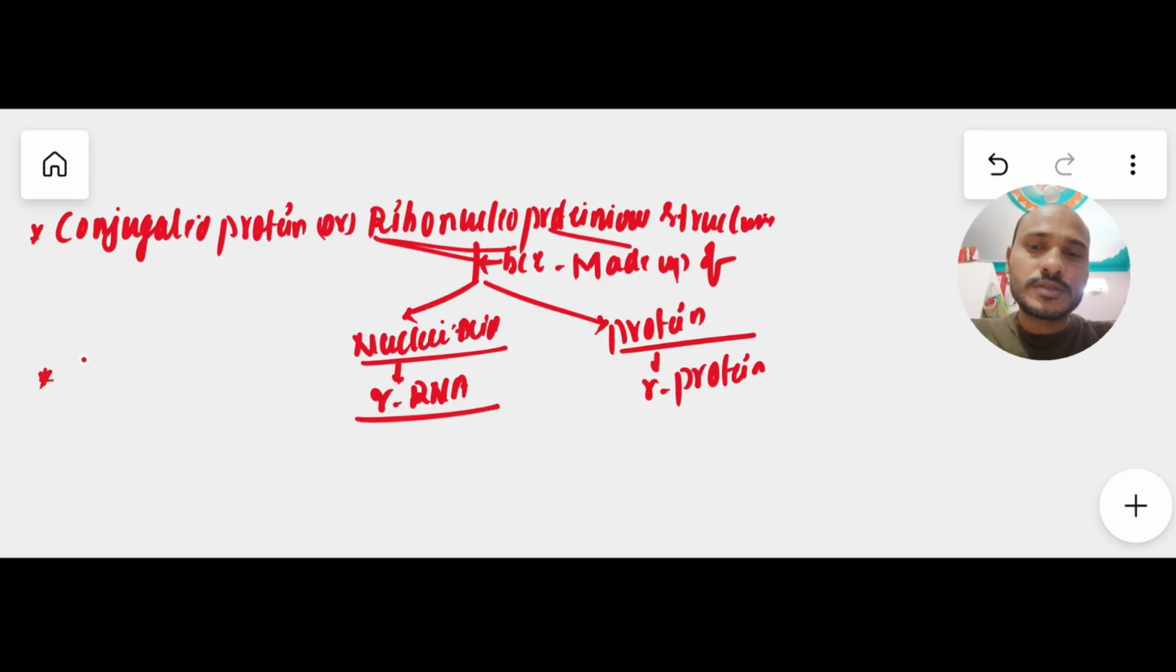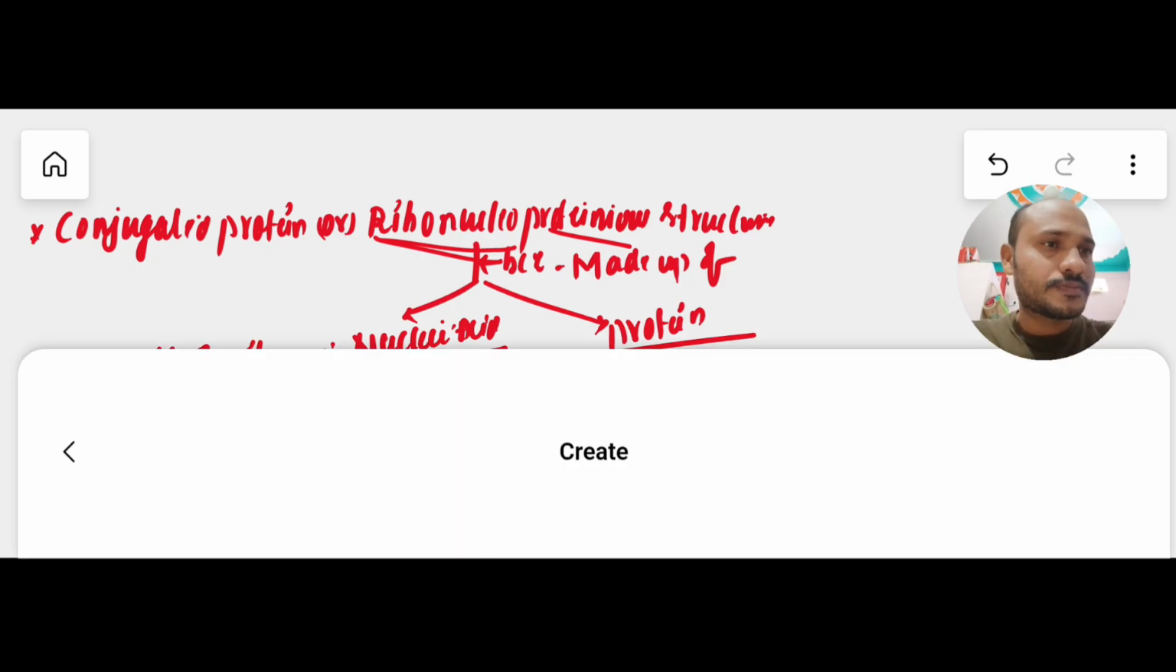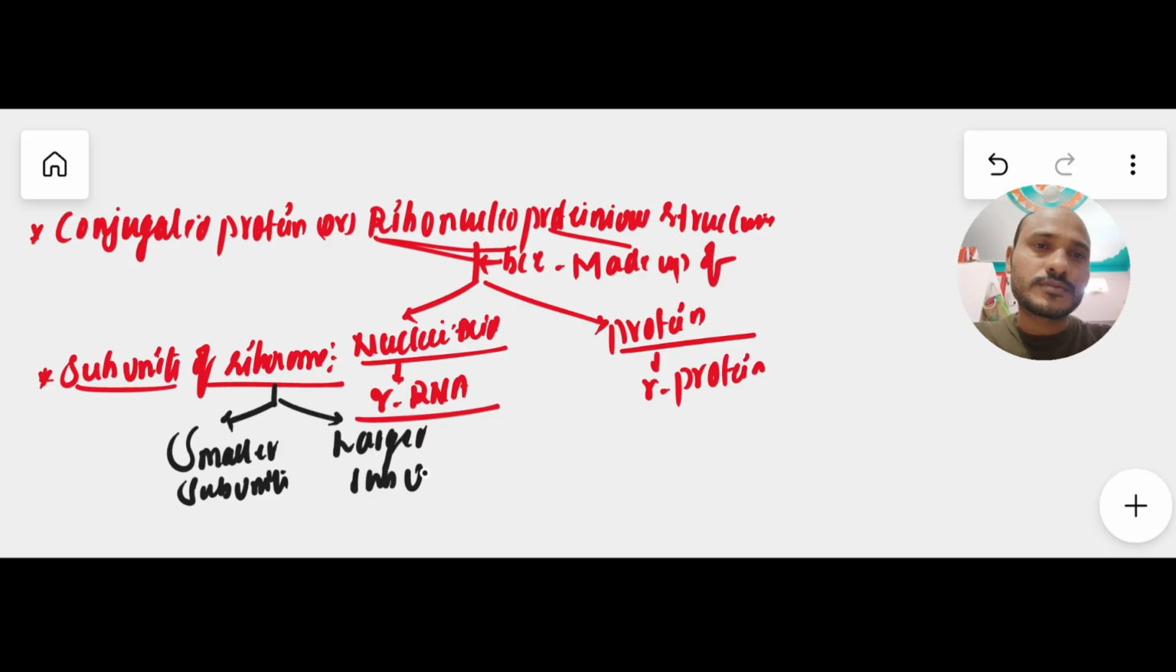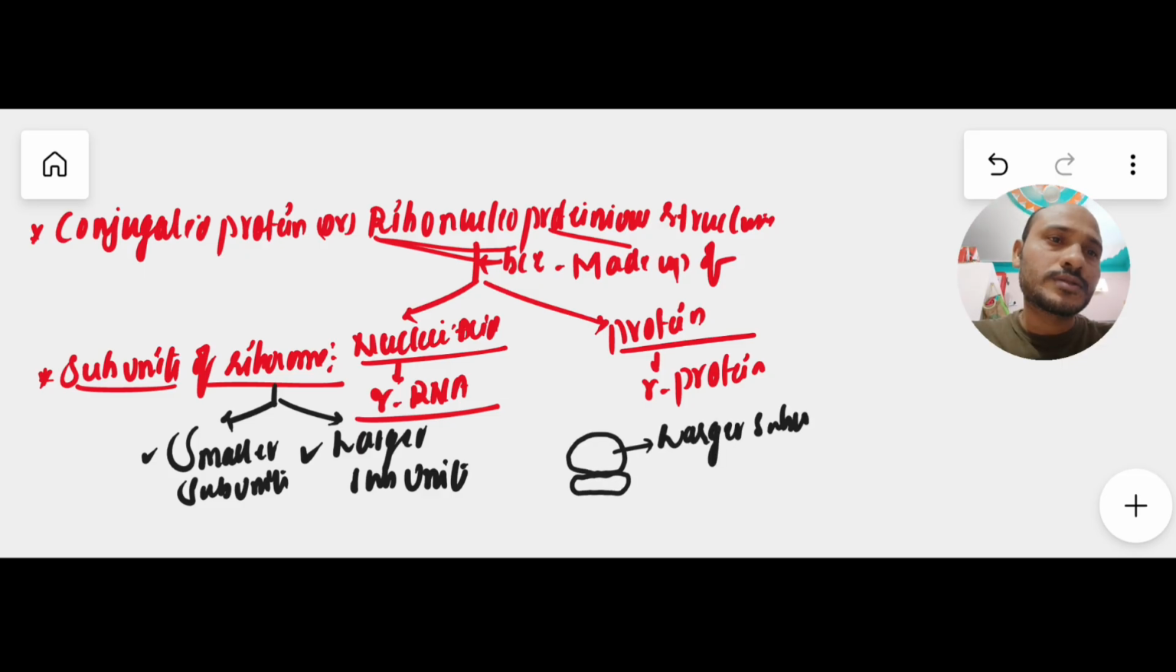Now we will move on to the subunits of the ribosome. Generally, in a ribosome there are two subunits, either in prokaryotic or eukaryotic. They are the smaller subunit and the larger subunit. A complete ribosome is made up of two subunits, one smaller and another larger, like this. For example, this is the smaller subunit and this is the larger subunit.